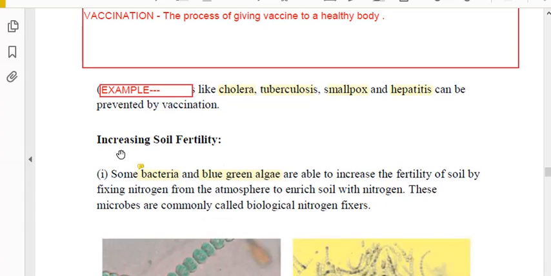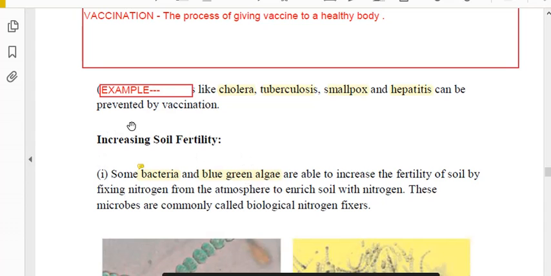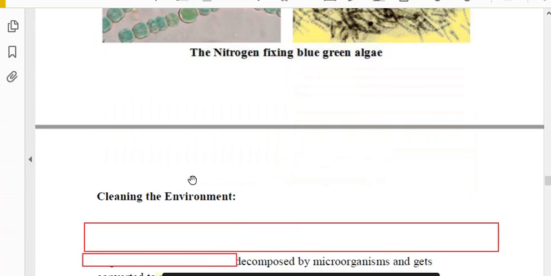So another important use: increasing soil fertility. Yes, bacteria increase soil fertility also. This blue green alga, which we also saw in the beginning, produces oxygen and converts atmospheric nitrogen into nitrate so that plants can use it. So these are the uses of microorganisms, increasing soil fertility with the help of bacteria. Very important, please learn and memorize this one.